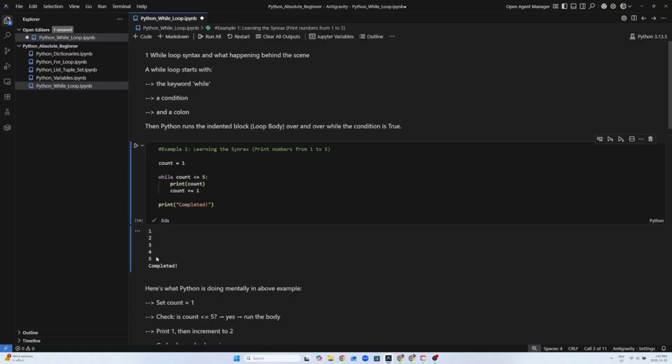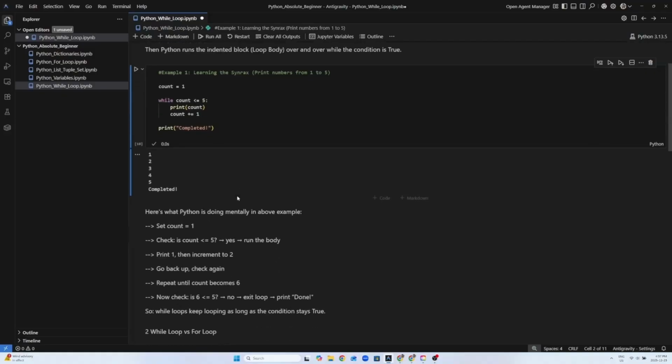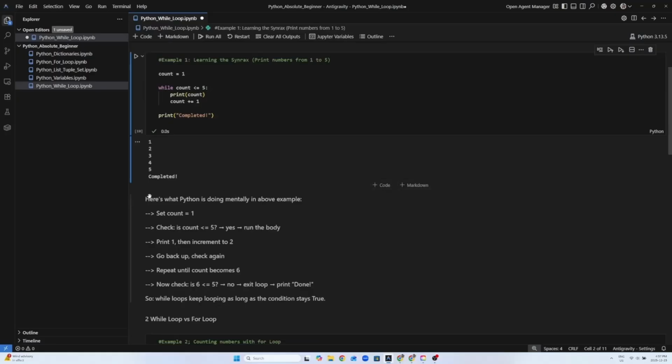So what's actually happening here? We start with count equal to 1. Python checks whether count is less than or equal to 5 on each iteration. If it's true, it prints the number and increments count accordingly. When count becomes 6, the condition becomes false and the loop stops.